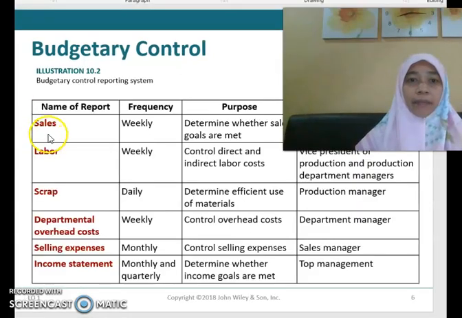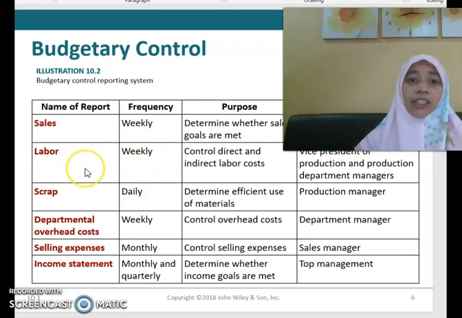For example, you have the sales report. Maybe the frequency is weekly. The purpose is to determine whether the sales goals are met. The recipients will be the top management and maybe the sales manager.